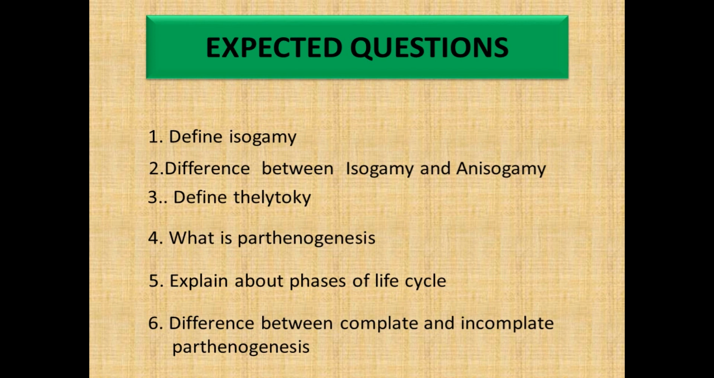The next question is to explain the phases of the life cycle. Organisms have three phases of life cycle. One is the vegetative phase, the next one is the reproductive phase, and the third one is the senescent phase or aging.